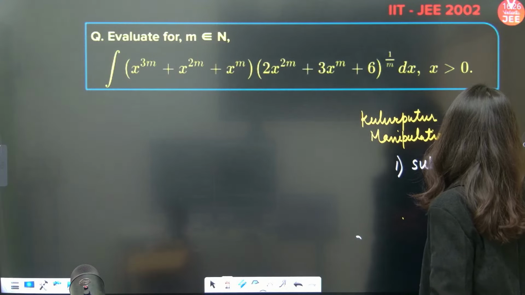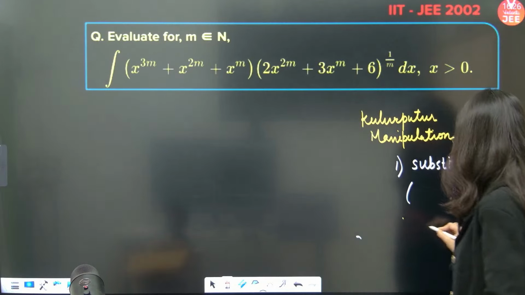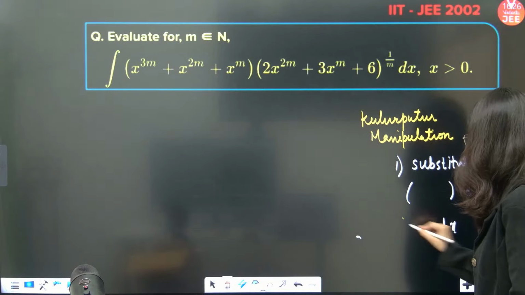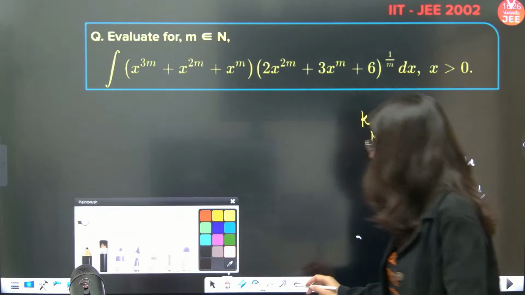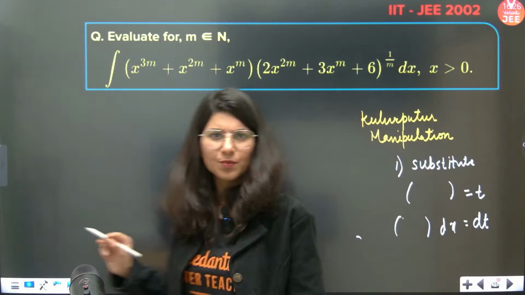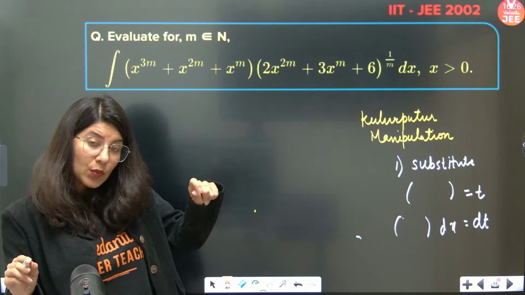Substitute anything as t, and what will happen in the next step, dx will become dt. Yes or no? This is what we usually do. Same thing we are going to do, but with a little twist.